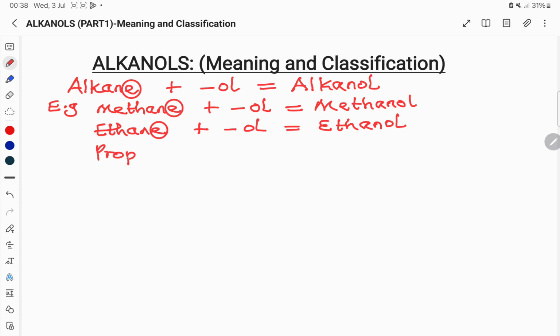Propane is another member of the alkane series. When the E is replaced with OL, it gives propanol, and so on. So this is how we derive the names of the alkanols from their corresponding alkanes. So generally, alkanols are derived from their parent alkanes by simply replacing the ending E in the alkanes with OL. So they are called alkane derivatives.